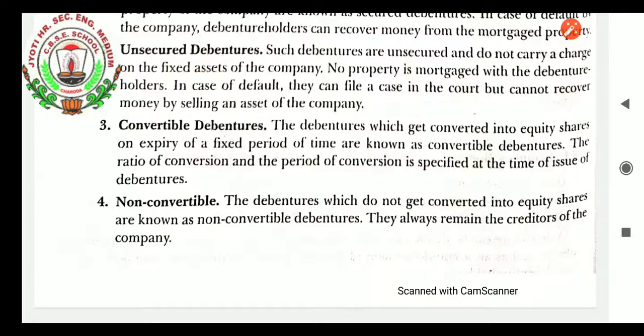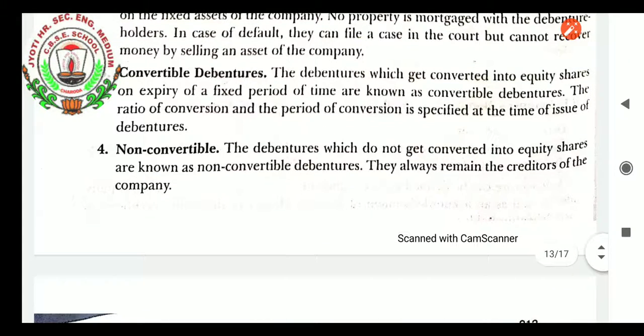Non-convertible debentures are those which cannot be converted into any equity share during the life of the business. It is known as non-convertible. It means that after the expiry period of the debentures, they will just be left by the company. They always remain the creditors of the company only.